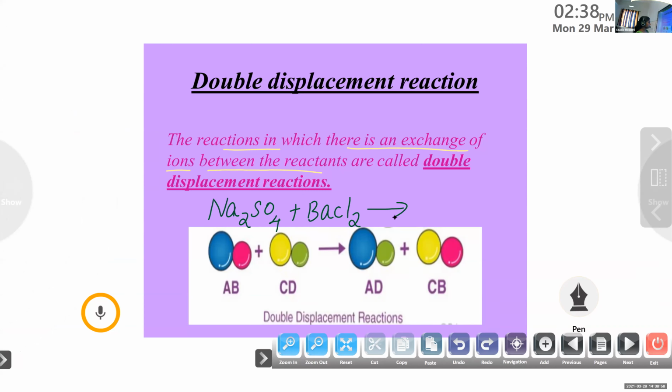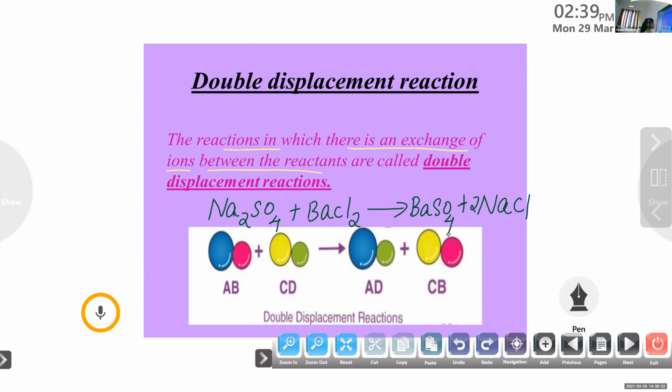Srihari, then tell me, what all things exchanged? Sodium mixed with chloride. Okay, so Na, right? Then? And barium with sulfate. Yes, barium with sulfate, BaSO4.